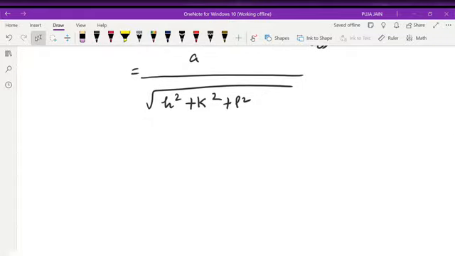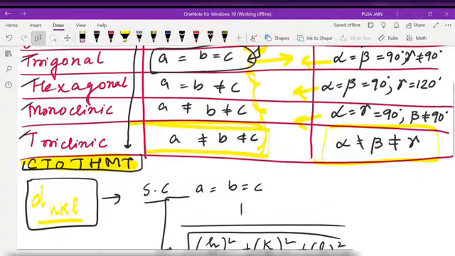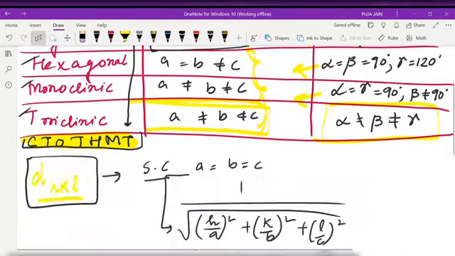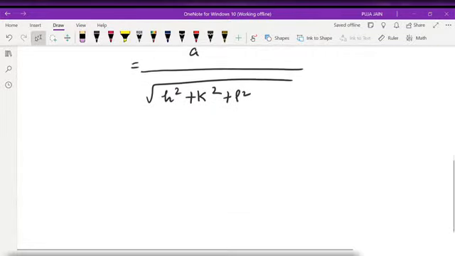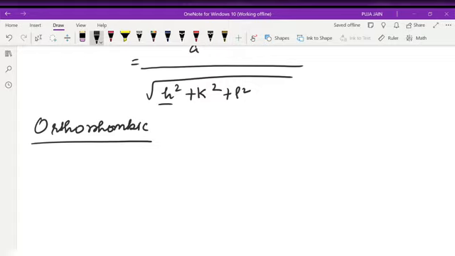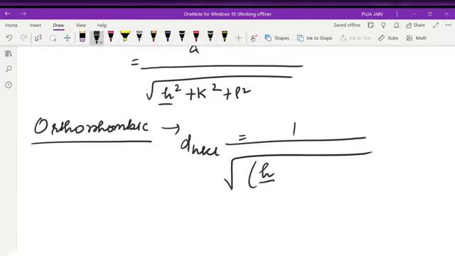For orthorhombic, a is not equal to b, not equal to c. All three individual values for orthorhombic will be different. So d_hkl will be 1 by root of (h/a)^2 + (k/b)^2 + (l/c)^2. So this is my value for orthorhombic.